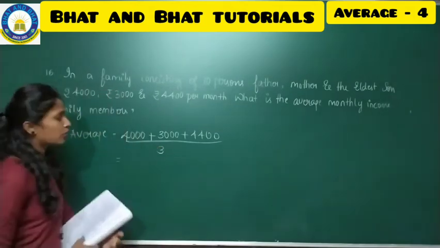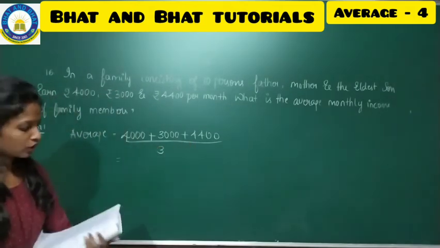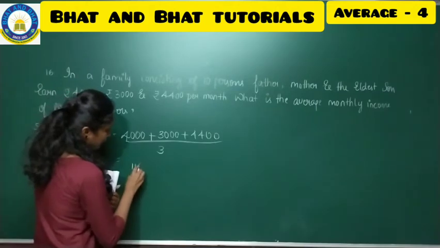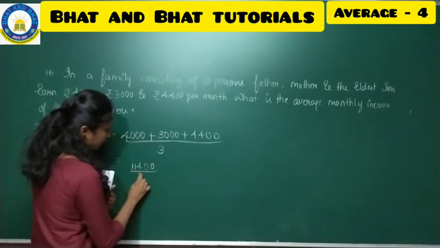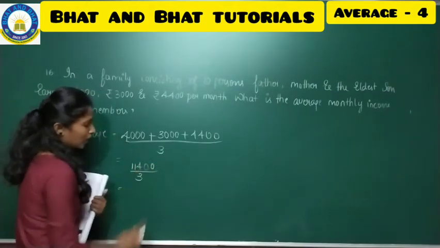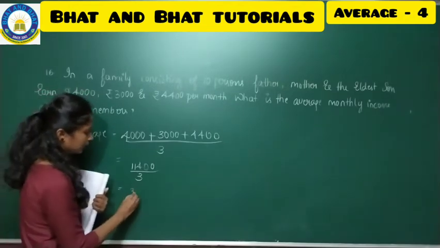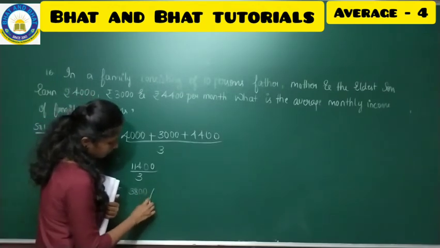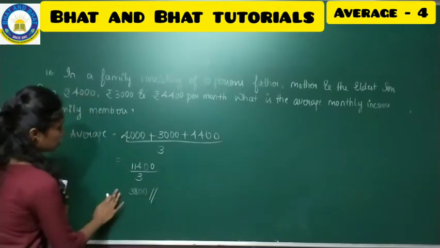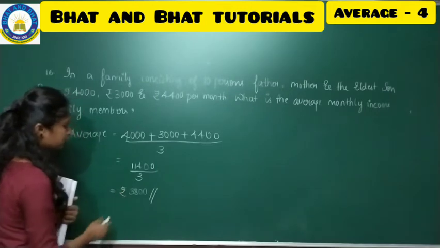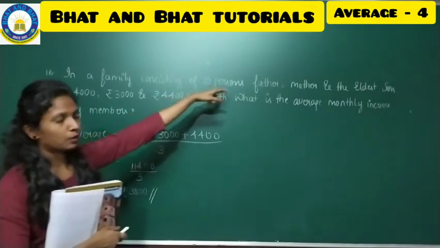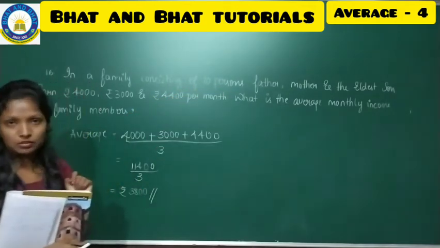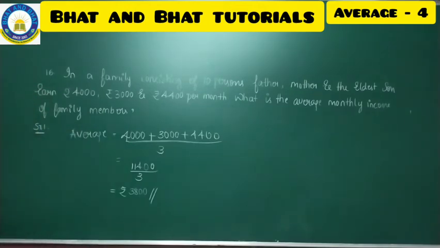When you add 4,000, 3,000 and 4,400, you will get 11,400. Divided by 3, you will get 3,800 as your average monthly income. So rupees 3,800 is the average monthly income of this family. Take this down. Fine, hope you all copied this. Now I'll go with the next problem.